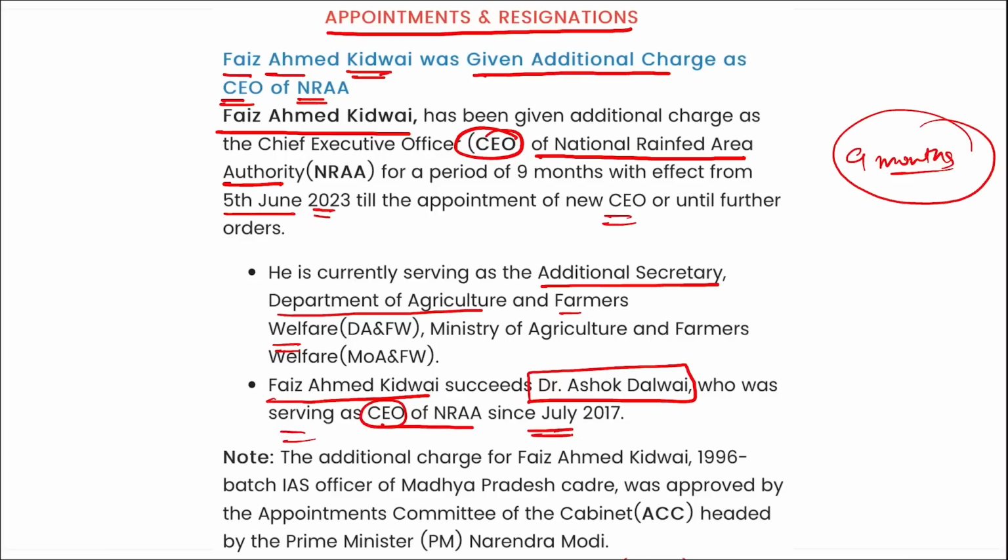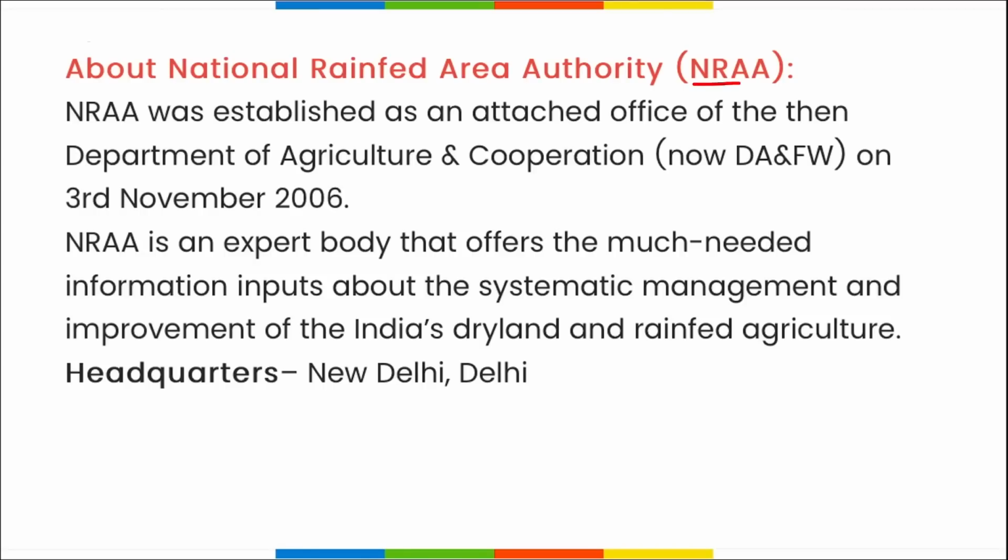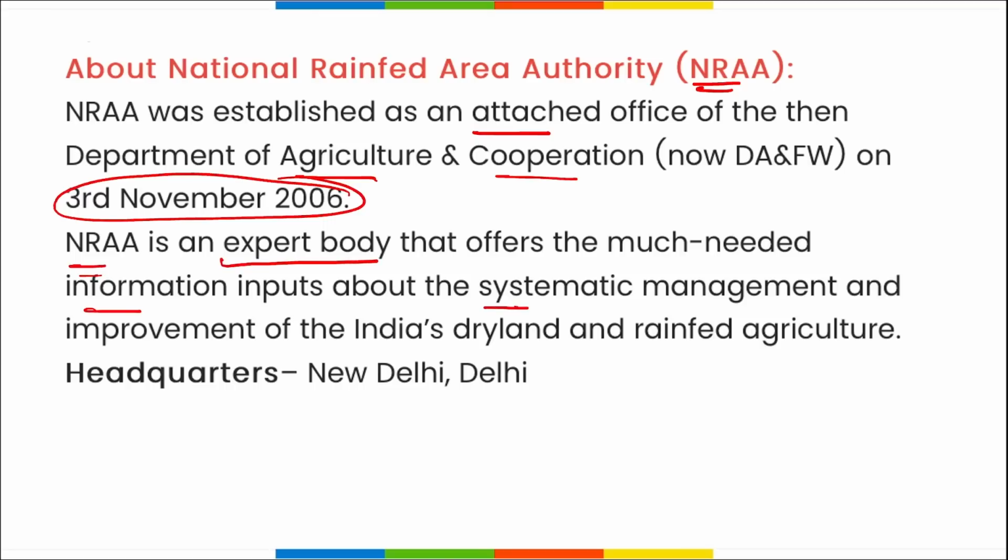Right? Then apart from this, remember, if we talk about the NRAA, that is the National Rainfed Area Authority, this was established as an attached office to the then Department of Agriculture and Cooperation in November 2006. NRAA is an expert body that offers much-needed information inputs about the systematic management and improvement of India's dryland and rain-fed agriculture.